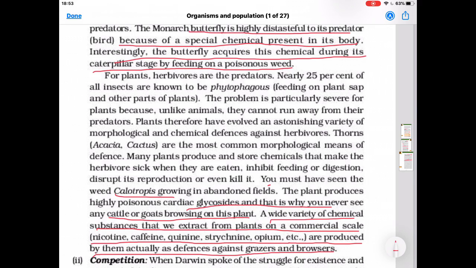So, from this topic of predation, you have to learn the type of examples which are given in this. Learn the example and the type of interaction that exists between them. I hope this is clear. Competition we will start next time.